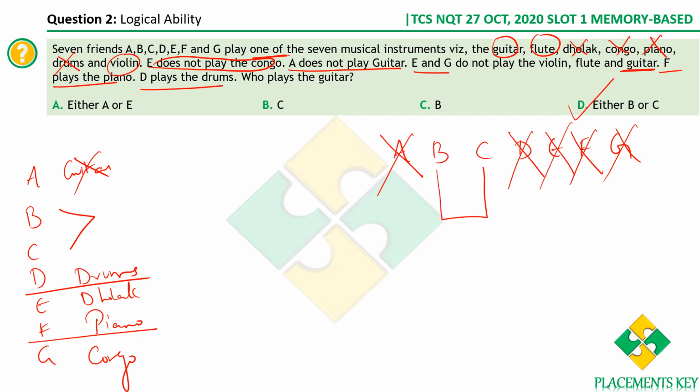So what are the other instruments that are remaining? We know that if not guitar, we have flute or violin. So A is supposed to play flute or violin, right? So this is how we can fill in the grid. Even after filling the grid, we've got the same thing. Either B or C can play the guitar, right?